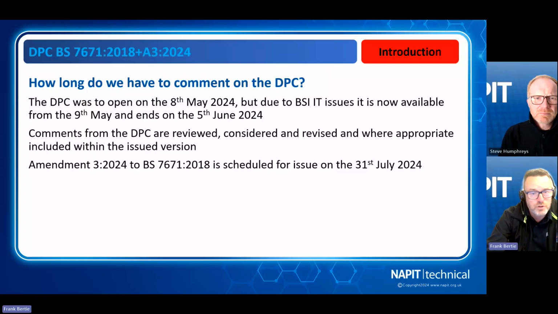So, how long do we have to comment on the DPC? The DPC was to open on the 8th of May 2024, but due to some BSI IT issues, it didn't go live until this morning. So it's available now from the 9th of May and it ends on the 5th of June. So we've got 28 days to make your comments on it. The comments from the DPC will be reviewed, considered, revised, and where appropriate, included in the issued version. And Amendment 3 2024 to BS 7671 2018 is scheduled for issue on the 31st of July 2024, and that will be a free download from the IET website.